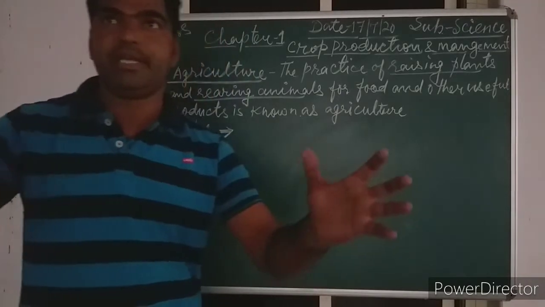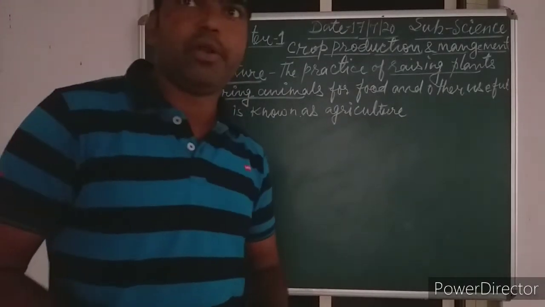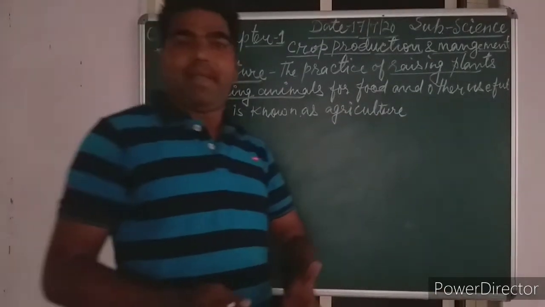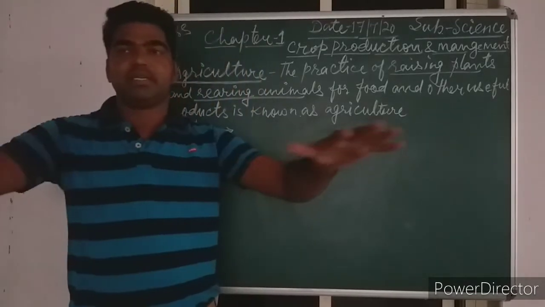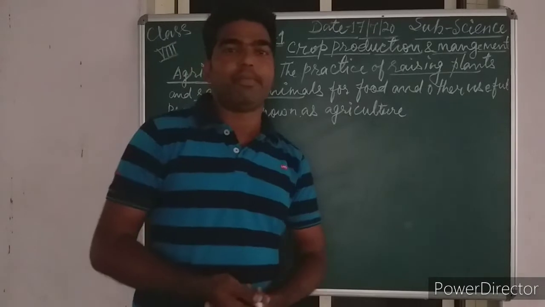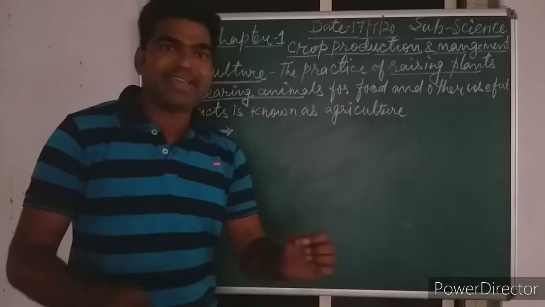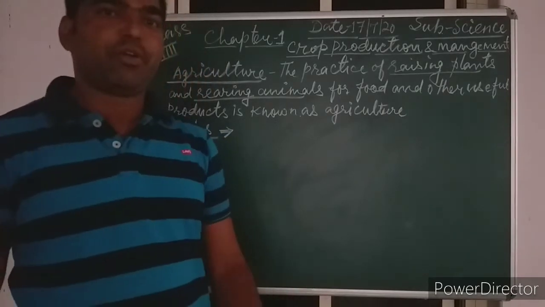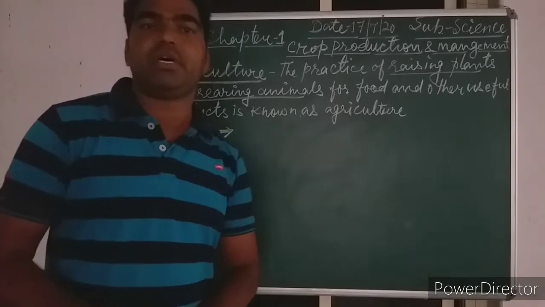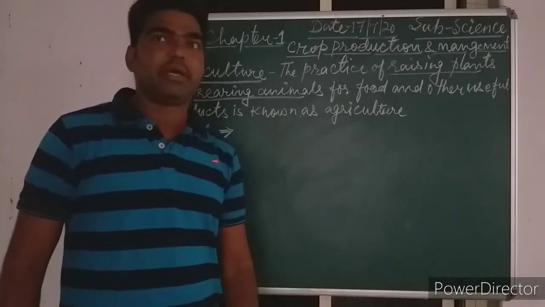If you see near your area, in your garden, or in a field at a farmhouse, a similar type of plant, like a whole field covered with wheat or any other plant, all those plants are known as what? Crops. It is a very simple definition: same kind of plants which grow on a large scale in a field are known as crops.